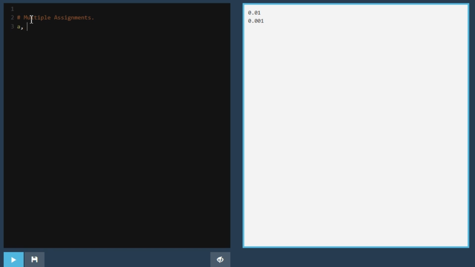First of all, let's start with regular Python. a, b, c equals 1, 2, 3 assigns 1 to a, 2 to b, 3 to c, all at once. x equals y equals z equals 0 assigns 0 to x, y, and z, the same value to all.